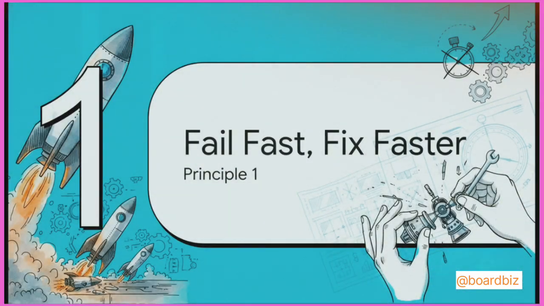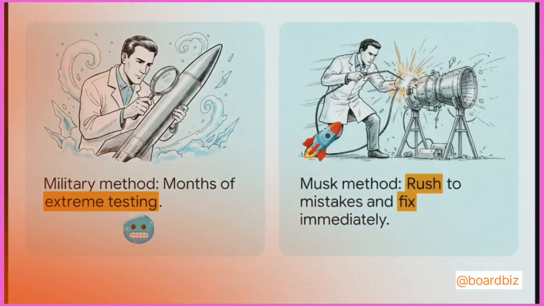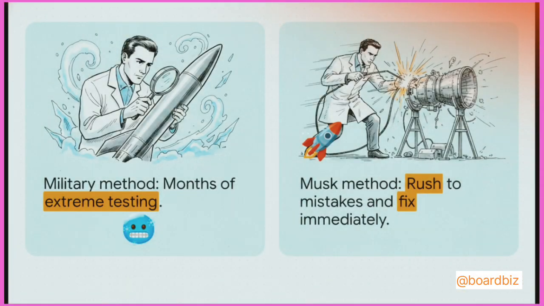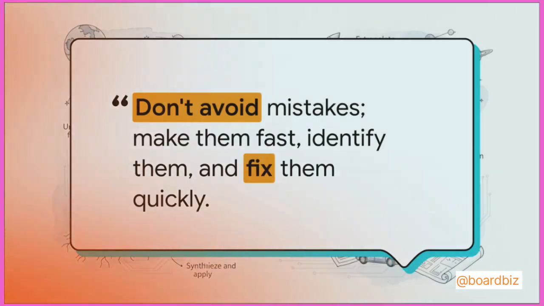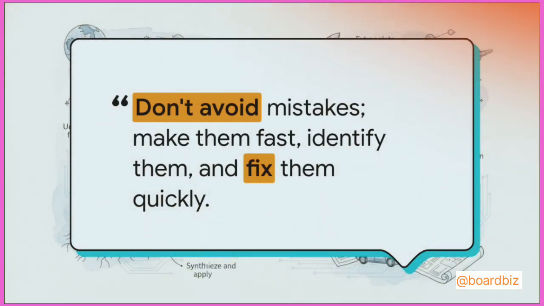Fail fast, fix faster. Most people, and frankly most organizations, operate on a completely different wavelength. Take their traditional military approach, for example. Their engineers will spend months meticulously testing materials in extreme temperatures just to avoid failure at all costs. But Musk, he flat out rejected that cautious approach. His whole philosophy is to rush toward mistakes. You want to make them quickly, on a small scale, and then fix them immediately. Build an engine, put it on a test stand, and if it works, throw it in the main rocket and test that.